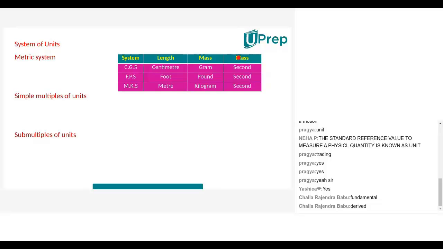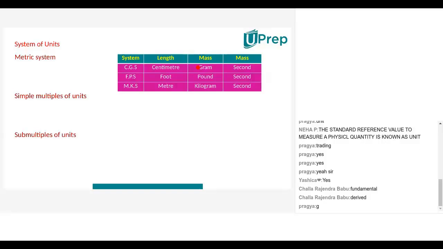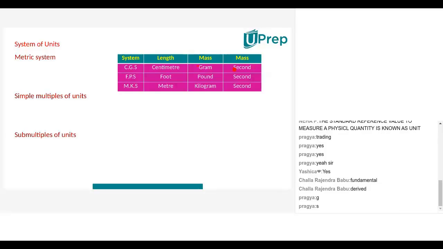So length, mass, time, these are the 3 fundamental physical quantities, and their units in one system, like the CGS system, are there, no? In the CGS system, length will be measured in centimeter, mass will be measured in gram, time will be measured in what, Nana? Second. And observe carefully, Nana, all of you. For centimeter, what is the first letter? C. For gram, what is the first letter? G. And for second, what is the first letter? S. So they combined it. So CGS they said. C stands for centimeter, G stands for gram, S stands for what, Nana? Second.